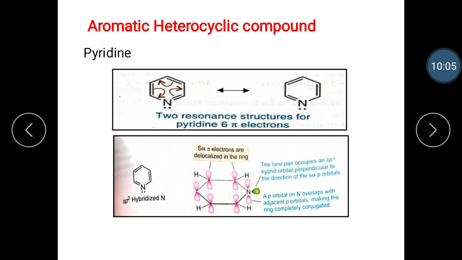The nitrogen atom is surrounded by three groups: the two ring groups and the lone electron pair, making it sp2 hybridized and leaving one unhybridized p orbital with one electron that overlaps with the adjacent p orbitals. The lone pair on nitrogen is in an sp2 hybrid orbital that is perpendicular to the delocalized electrons.